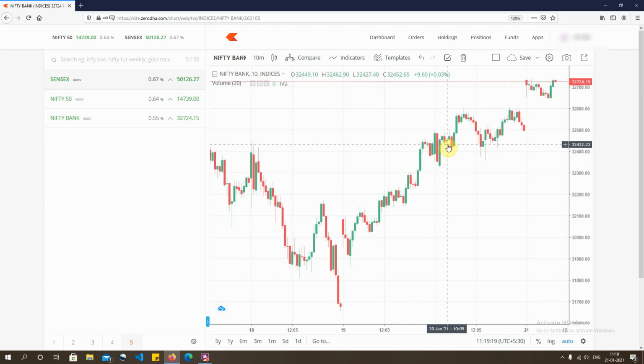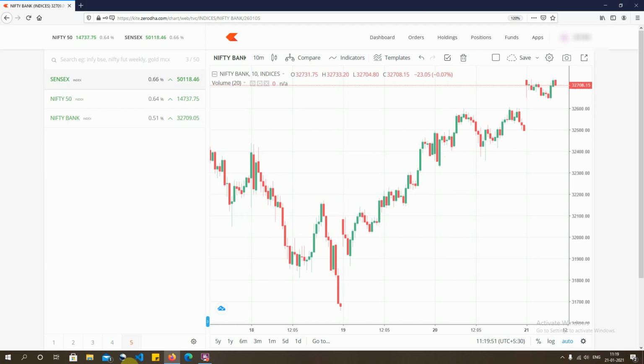So we have to understand what exactly the trend for the day is and how the market is reacting to it. The biggest news for the day has been Nifty touching 50,000, crossing it and trading well above it, so the overall sentiment is bullish. Yesterday even Joe Biden took his oath as the President of the United States of America, so there's a lot of positivity and sentiment in the market. Plus the vaccination news and all the other factors are contributing to the positivity in the market.